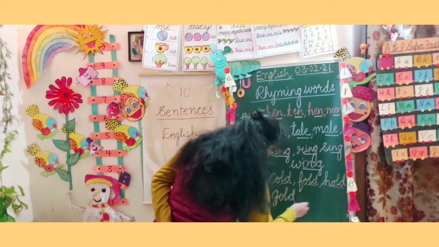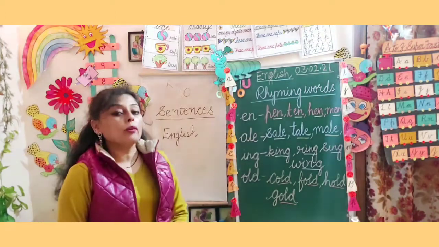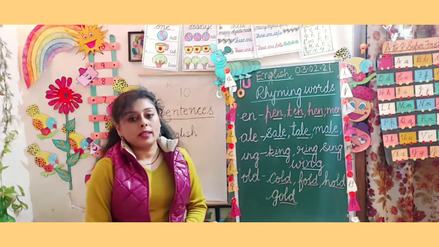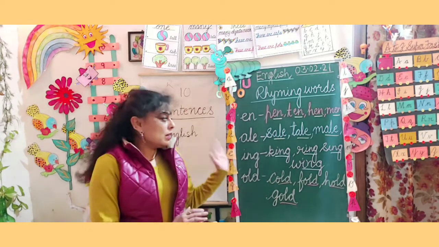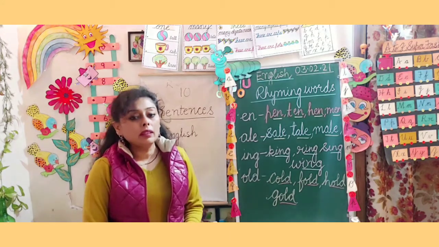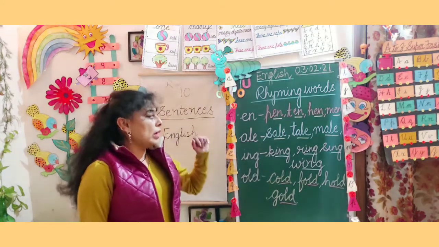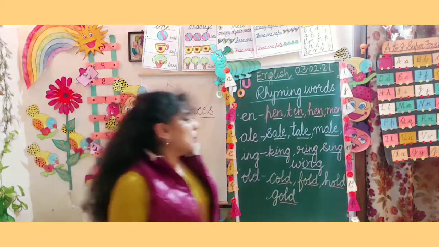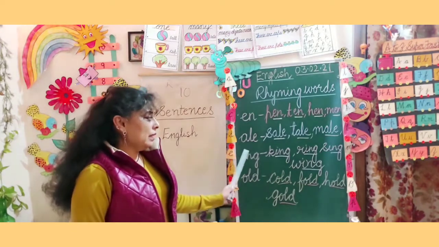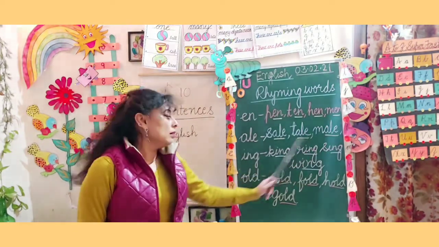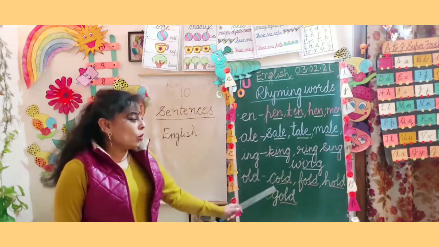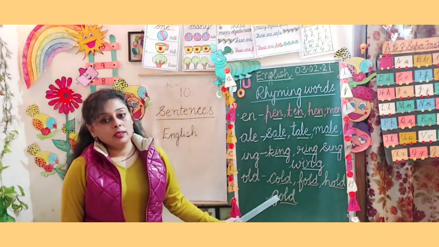Old, old, old. Players, you don't have to only learn it. You should also know how to write. When you are going to learn these spellings, it is going to help you further in making sentence or reading the books. So what we have done today? N. N is pen, ten, hen, men. Ale, sail, tail, meal. Ing, king, ring, sing. Old, gold, fold. Clear?